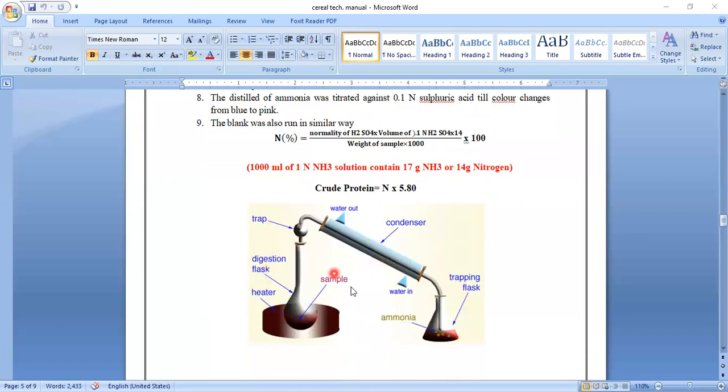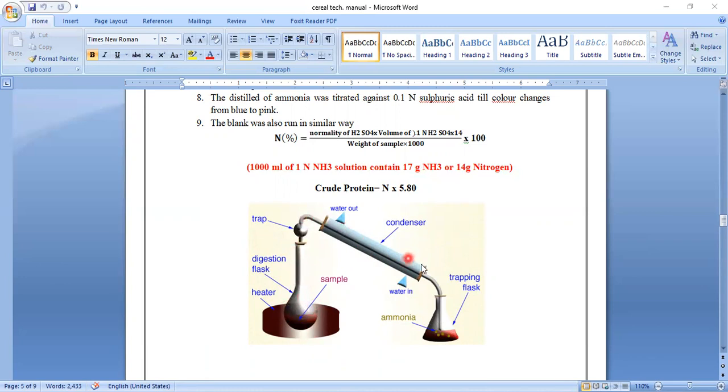This is the diagram which I have shown here. What is the digestion flask, how is it arranged? See, this is the digestion flask which contains your sample, and initially you have added the H2SO4 solution.